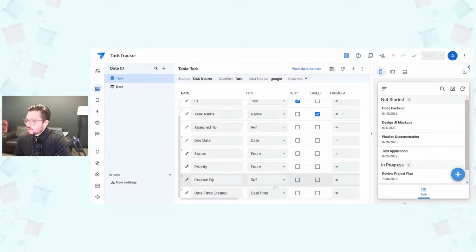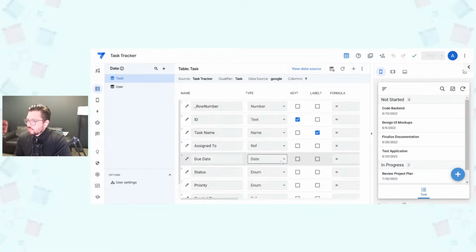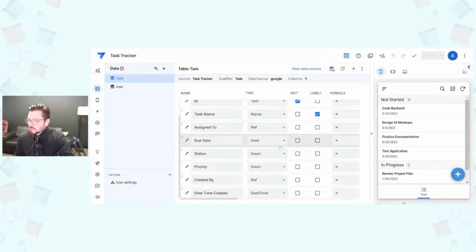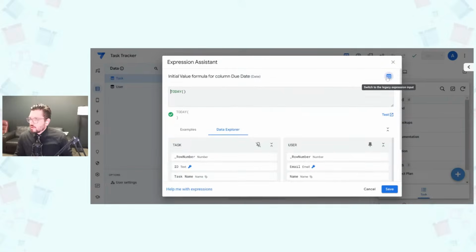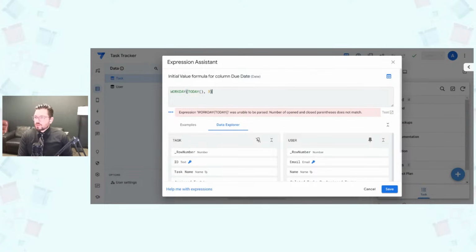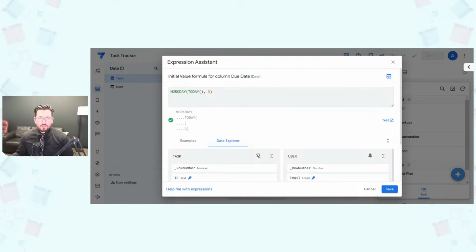Let's see what else we got to do. So we have the assigned to, the due date should just be a date. So one of the formulas I like to use for this is, I believe, the workday one. This one's pretty helpful just because it's only going to include the work days. So if you don't work weekends, you're not going to ever assign a task during a weekend.